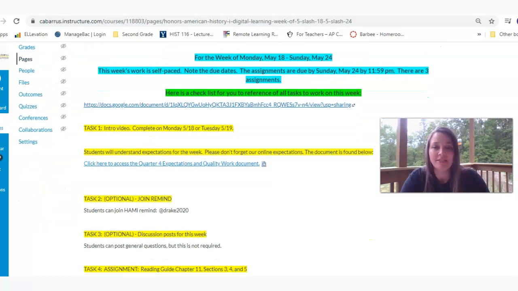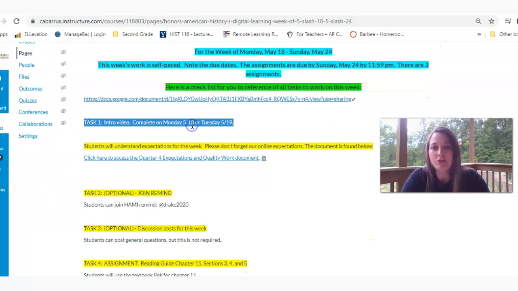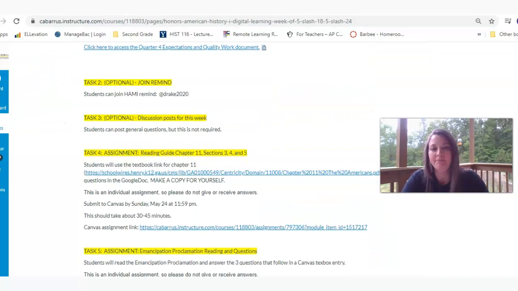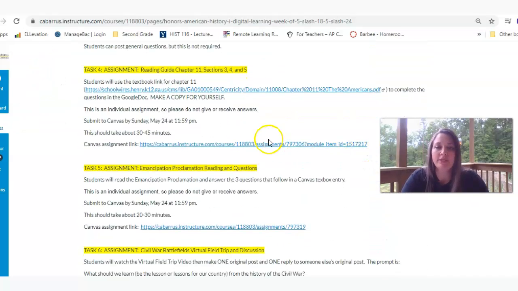So here's our task list that we were just looking at. You're going to watch this intro video, hopefully by Monday or Tuesday. And as always, this has not changed since last week, the Quarter 4 expectations in the quality work document. So if you have any questions about what's a quality assignment or what to expect, of course, during our last few weeks of school. Our Remind Code discussion post is there, same. So let's take a look at the 3 assignments.